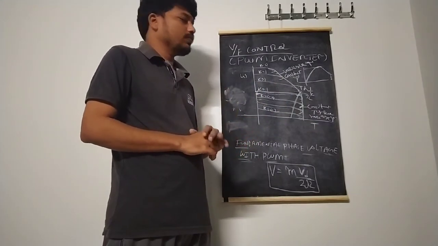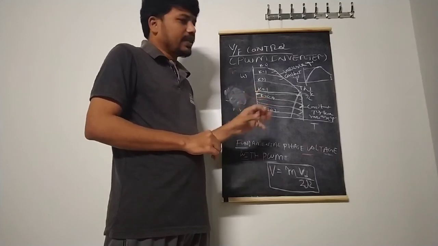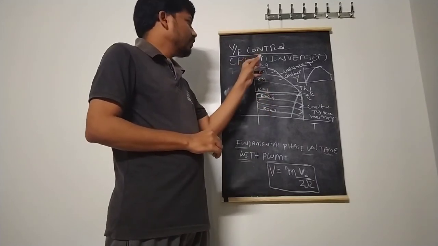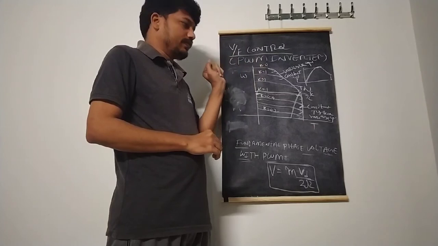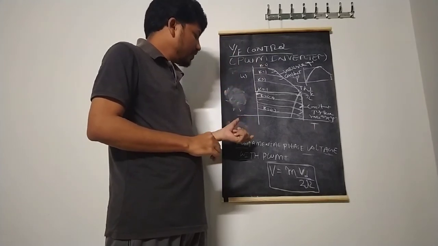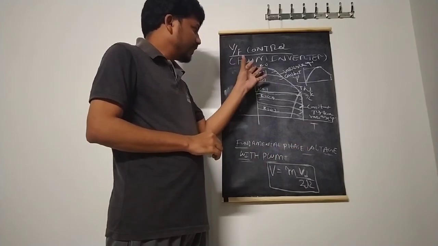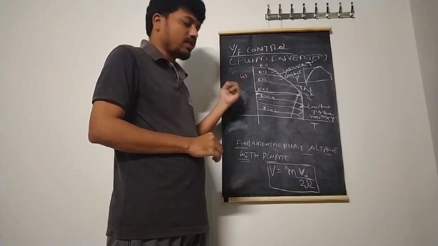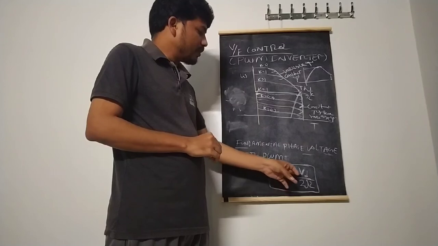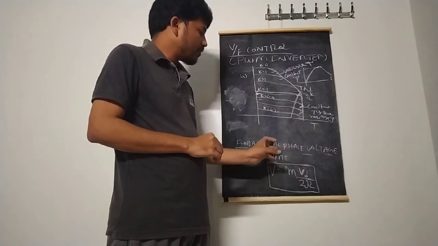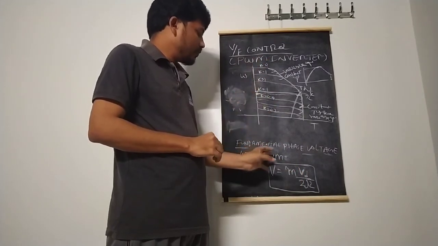Below rated voltage is possible, but in order to do this, we are using the PWM inverter to get variable voltage and variable frequency. Now my question is, what is the fundamental phase voltage while using the PWM inverter? In case of a sinusoidal PWM inverter, V is equal to M into Vd by 2 root 2 as the fundamental phase voltage.